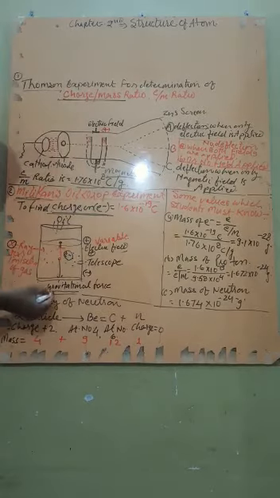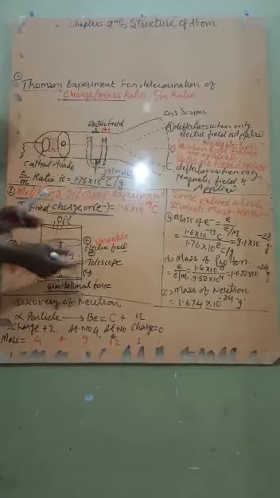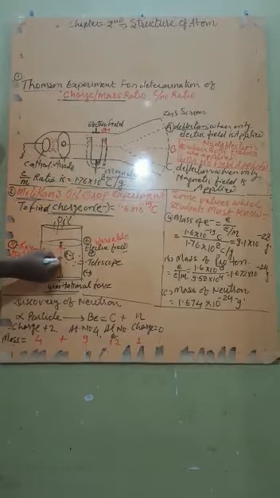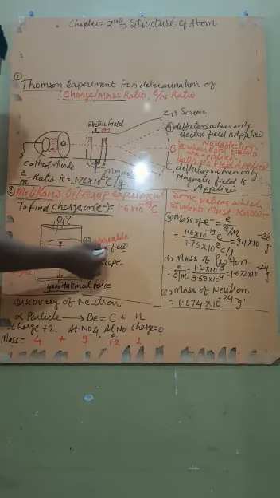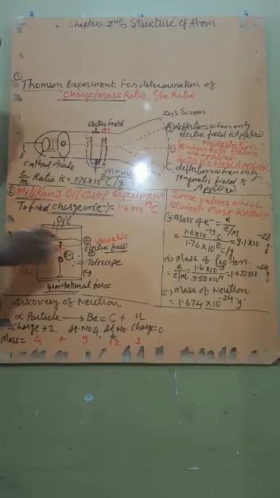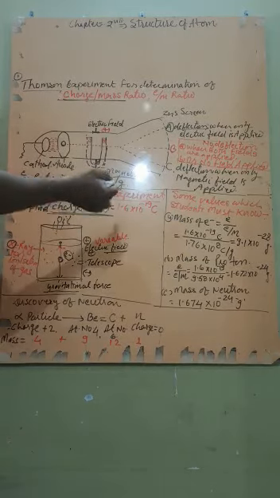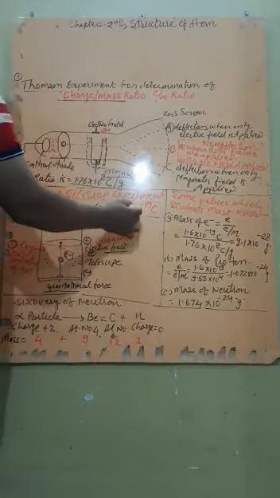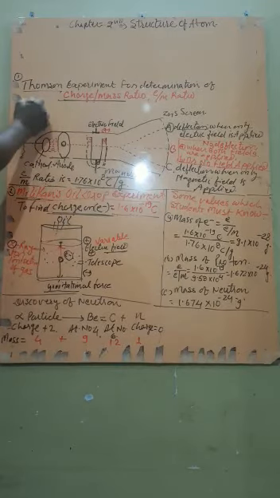In the same way, it is also pulled down by the gravitational force. When these two forces are balanced, the oil drop stops, that is, it is in a stationary position. At that time, we know the electric field applied and the mass of that oil drop. On that basis, the charge on the electron is found, and it was observed to be 1.6 × 10^-19.